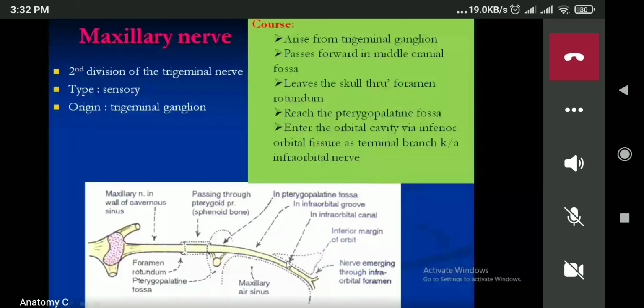Now what are the branches of the maxillary nerve? This is the core, same thing.